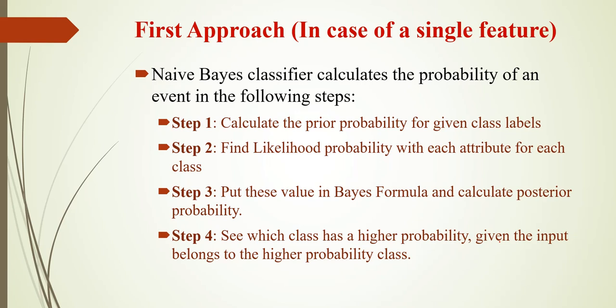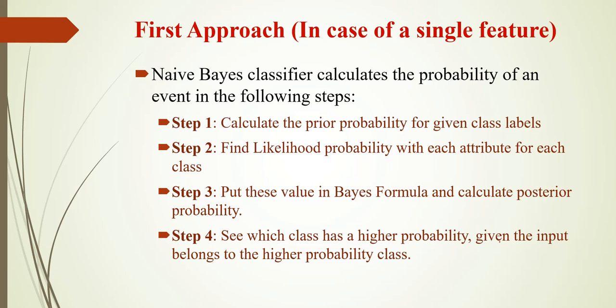We have already seen the Bayes theorem formula. Now we are going to apply this Bayes theorem formula to our data set. I am going to represent it using two approaches, a single feature and then multiple features. First, in the case of a single feature, the formula is P of H by X is equal to P of X by H into P of H divided by P of X.